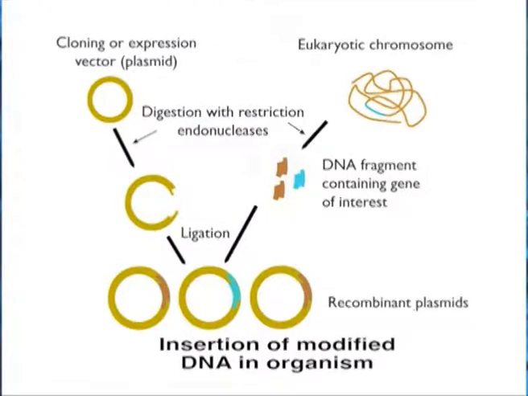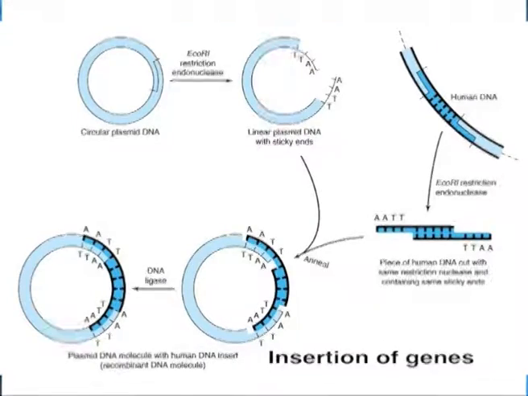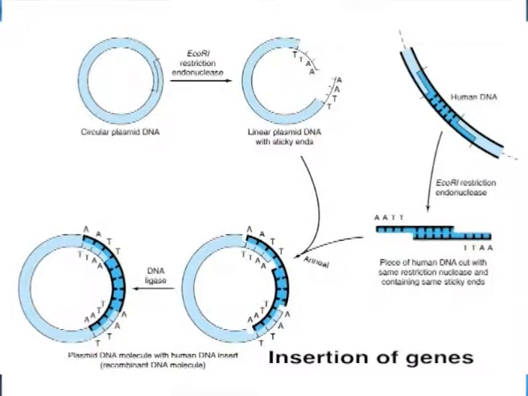Protein functions can be understood by studying translation products, to study physiological and biochemical effects of modified proteins by reinserting modified DNA into the organism, and to produce new traits by inserting the genes from one kind of organism into the genome of the other kind.